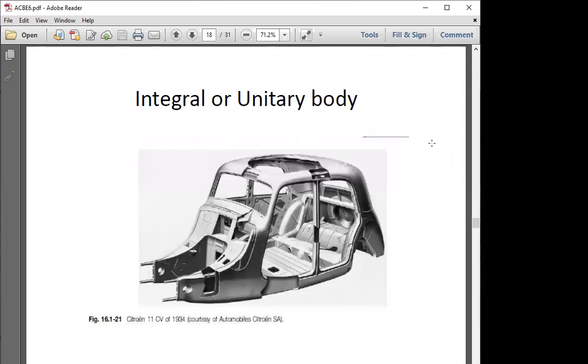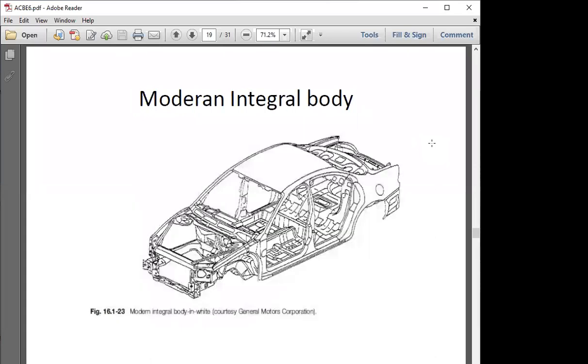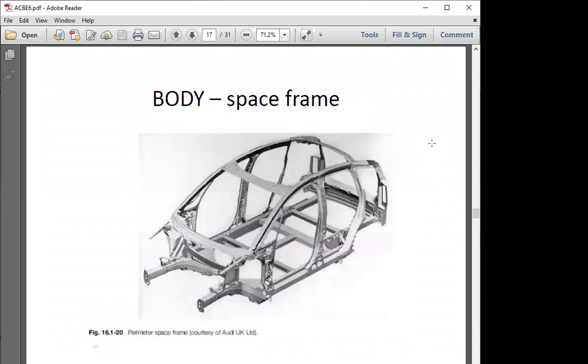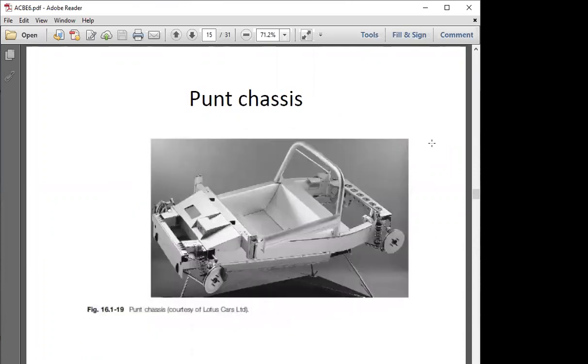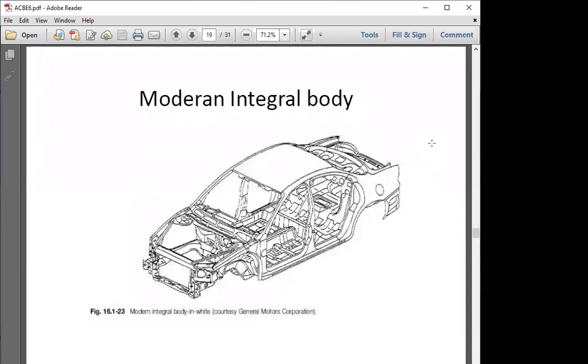Another format was the unitary body, where chassis and body are welded together to have particular strength. And in some regions, we place steel bars within a body to hold a component in a particular format. The modern latest configuration, which is available in all cars nowadays, is the integral body configuration, where we use a combination of space frame as well as twin formation and monocoque. This is the criteria through which we get a high strength system.